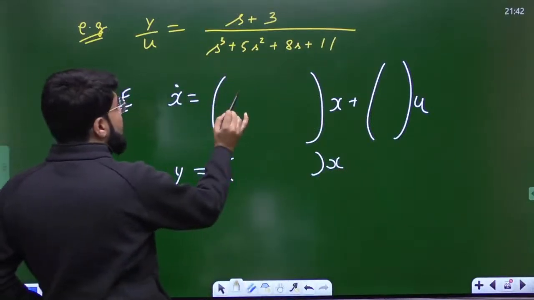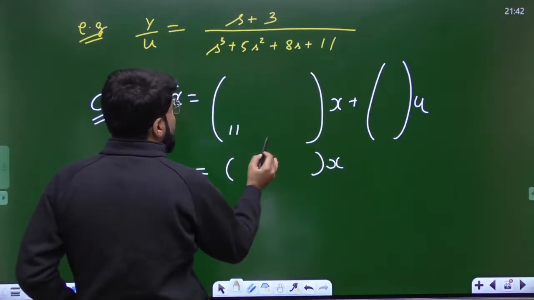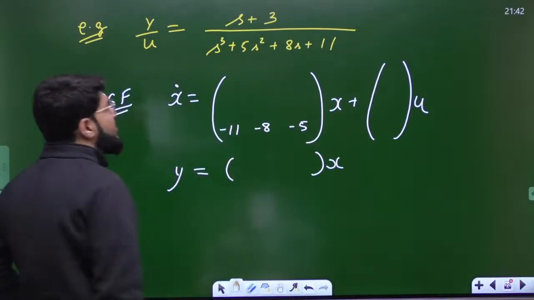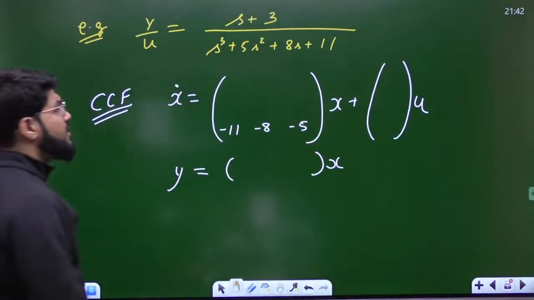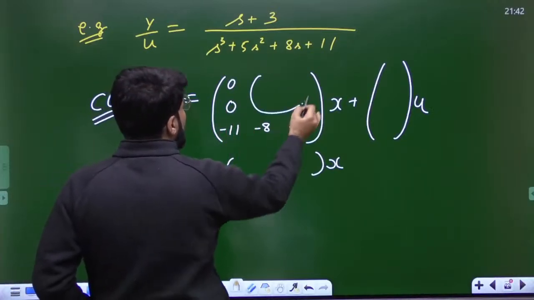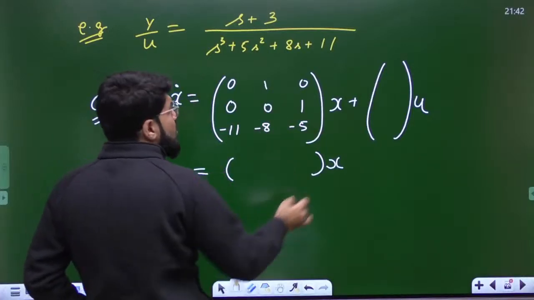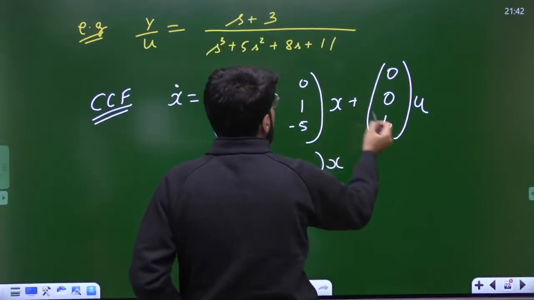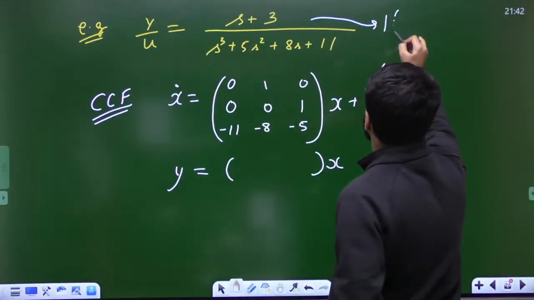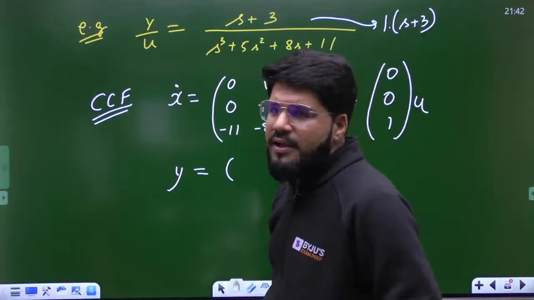Now look, X dot is AX. We will start from the last row. That will start with the constant of the denominator, 11, then in reverse 8, and then 5. All are of opposite sign, so minus 11, minus 8, minus 5. Then going above, the first column is zeros, and here you write the 2 cross 2 identity matrix. Finish. B matrix is 0 0 b. Is there any common factor? No. This can only be written as 1 into s plus 3, so the common factor is only 1. I can call it 1.